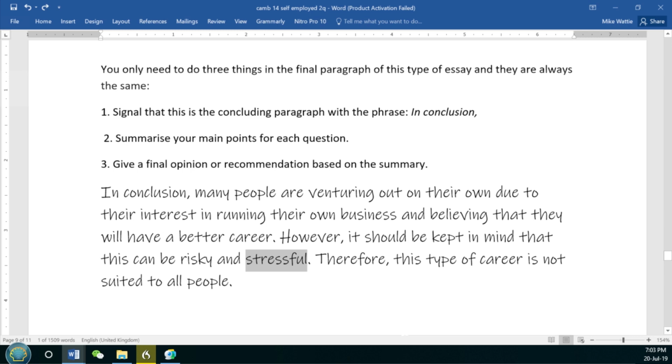So we've got drawback 1, risky, drawback 2, stressful. And now let's see what the icing on the cake is, the final opinion or recommendation. This one's a recommendation based on the summary, based on our main ideas. Therefore, this type of career is not suited to all people.